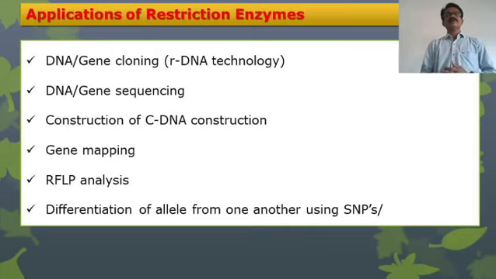RFLP analysis and AFLP analysis also require them. And for differentiation of alleles from one another using SNP, single nucleotide polymorphism, they are also used.